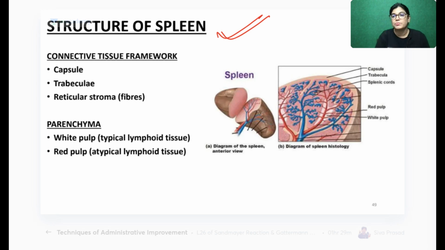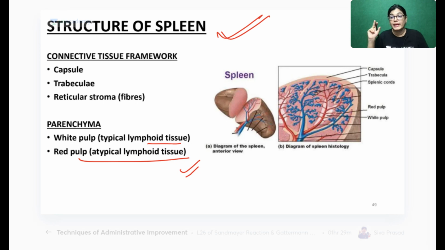In the white pulp area, we have lymphoid tissues, and the red pulp has atypical lymphoid tissue because it contains blood vessels. Actually, it contains capillaries. Which type of capillaries? Can anybody tell me which type of capillaries lie in the spleen?